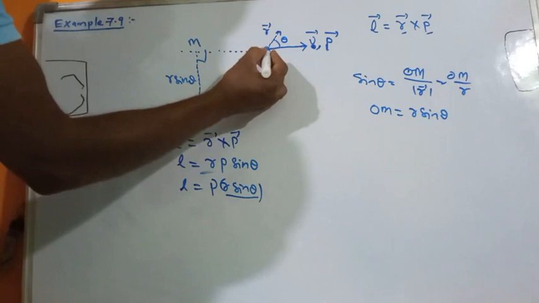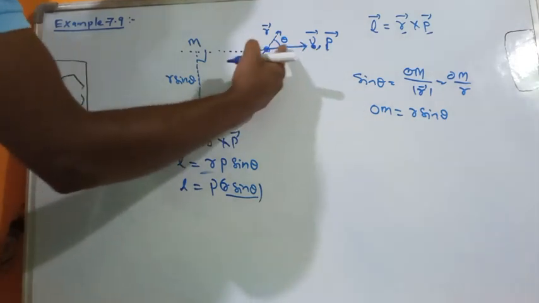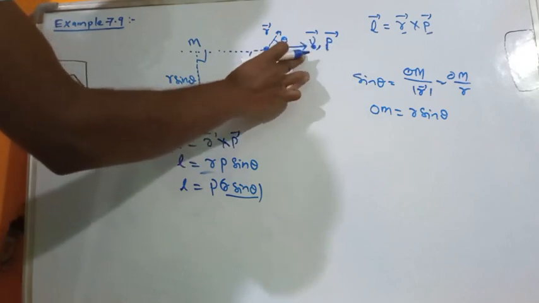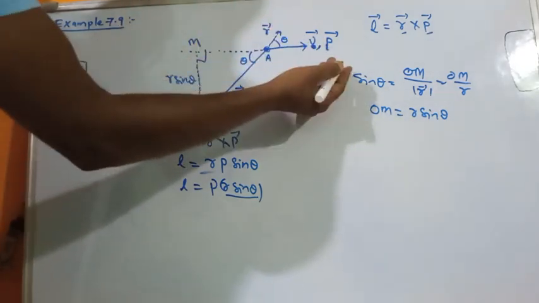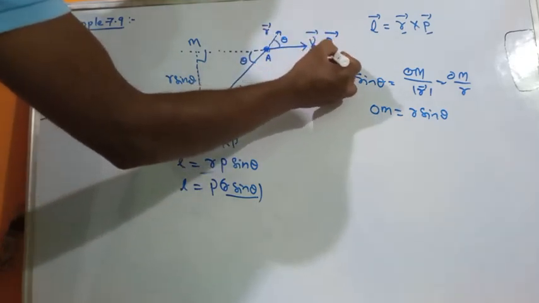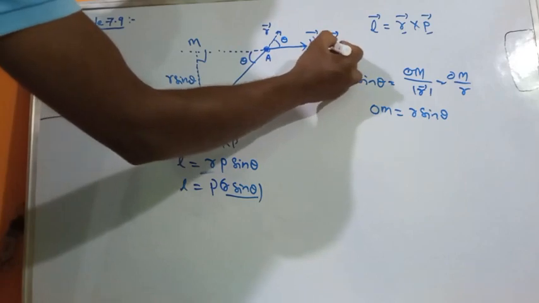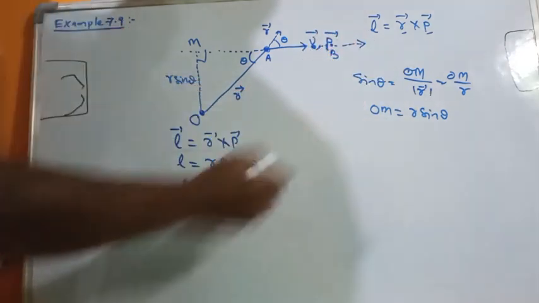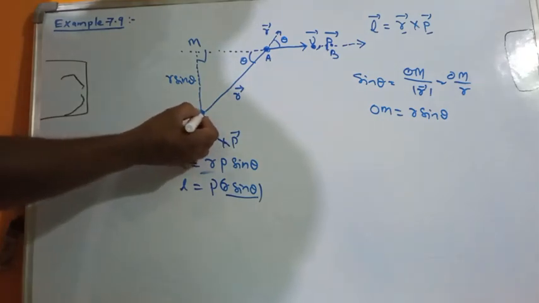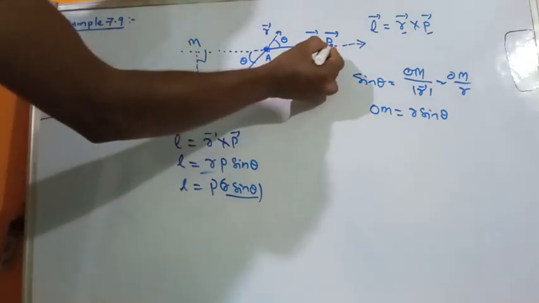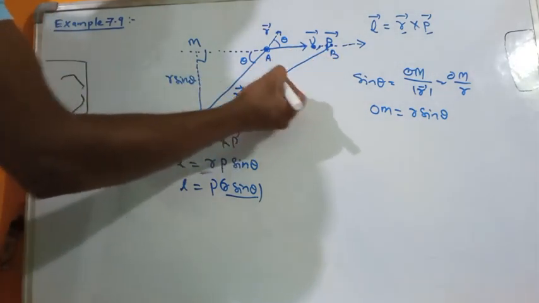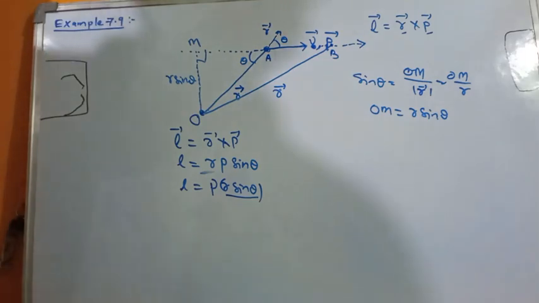Then this particle is now moving with constant velocity. Constant velocity means the magnitude and direction will not change. When this particle moves to another position, B, it moves in the same straight line path, and again we observe from the same arbitrary point. The position vector is again r.